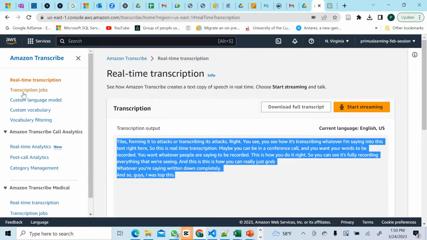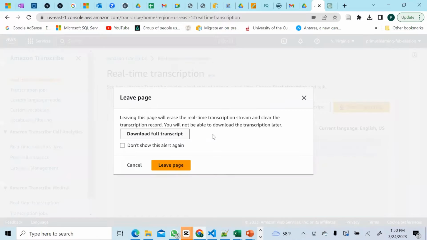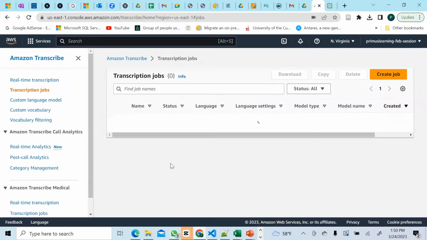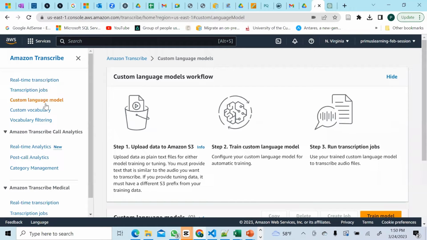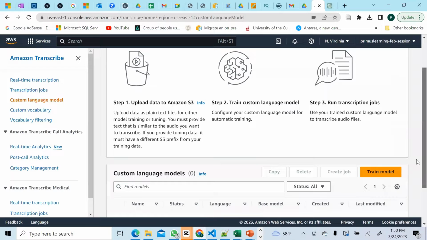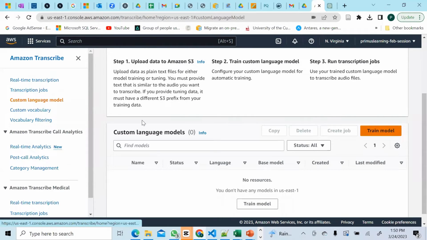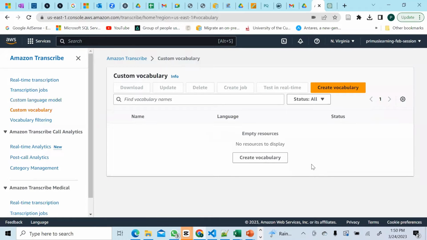You could also transcribe full video text and audio text, MP4 and MP3 videos and audios, into text. You could do that. That's what I'll be demoing to you today. And of course, you have custom language models. You could bring your own models and use them to transcribe, or train them and use them to transcribe and do other things. You could create vocabularies, put them in your toolbox, and so on. So it has a lot of services here.